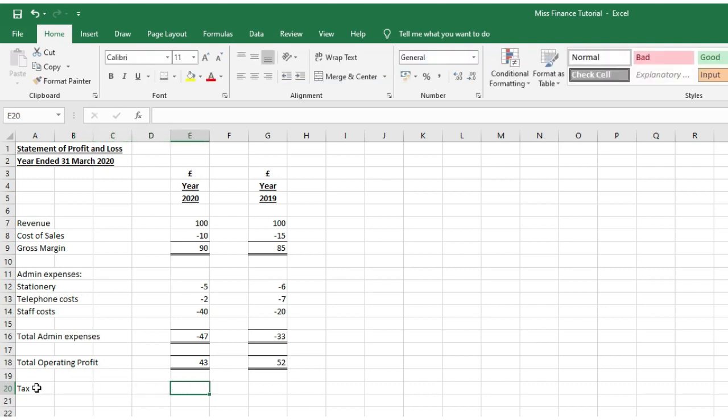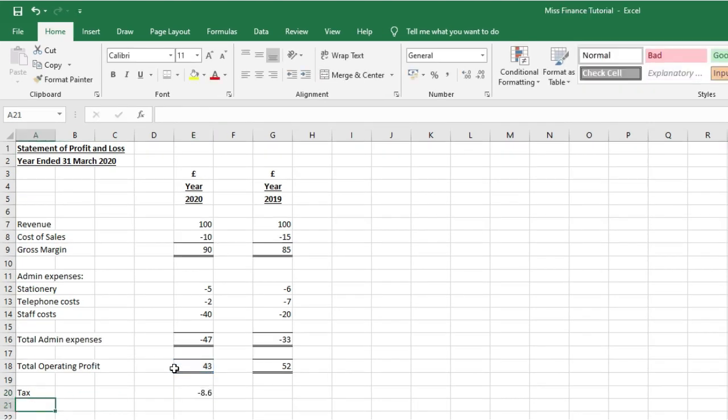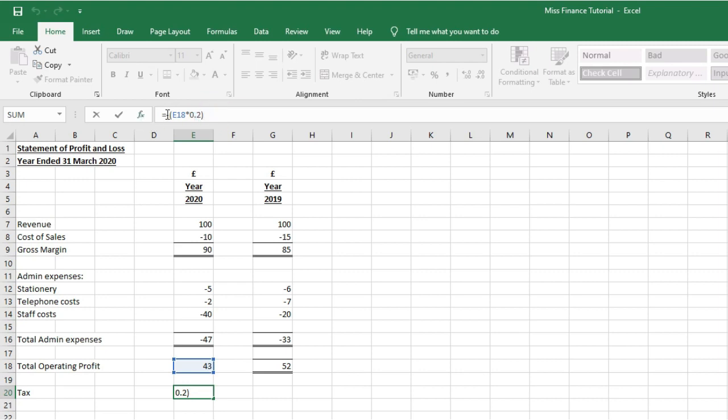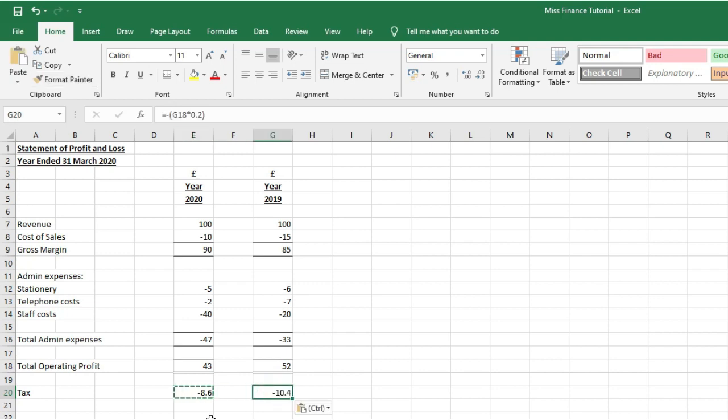So again with formulas, what you can do is select a cell and tell Excel to multiply it by a certain amount. So if I want to multiply by 20%, I'm going to take a number and times it by 0.2, and that'll give me my tax figure. So here I'm going to take E18, so I'm going to go equals E18 times 0.2, and that'll be the tax. And then after that, I can then copy that into cell G20, and it'll work out the tax for me. This is going to be useful if you've got a lot of data and you need to work out multiple years' worth of tax, for instance.